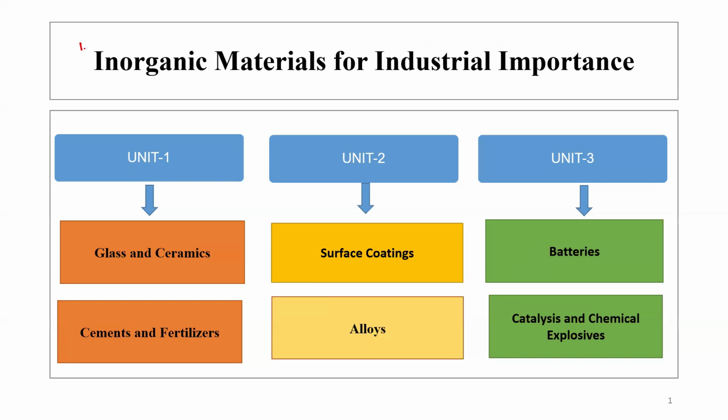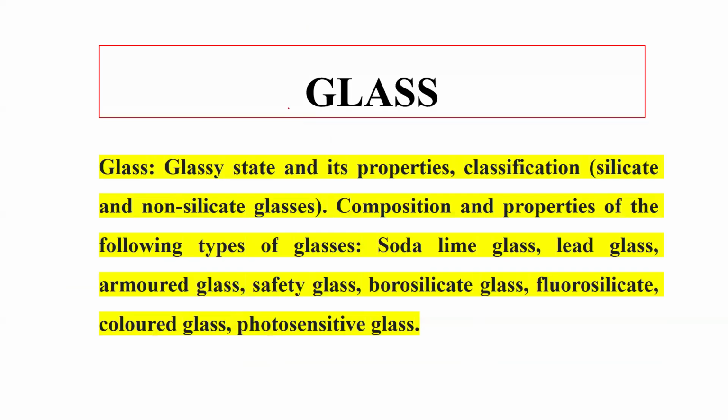So today we are going to take the new subject for running our videos at the regular mode. The subject is inorganic materials for industrial importance, and this course is also running in engineering chemistry in many universities. In our universities, unit 1, 2, 3 is there, and unit 1 is having glass and ceramics and cement and fertilizers. So today in this class, we are going to start unit number 1, and the first part of the chapter is glass, and this is the syllabus of our university.